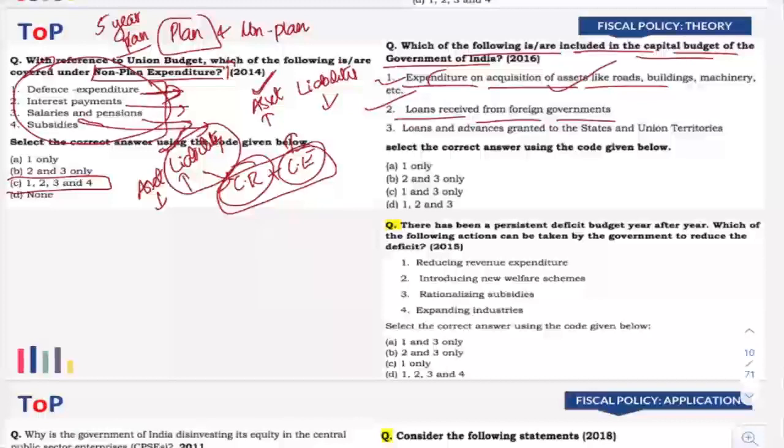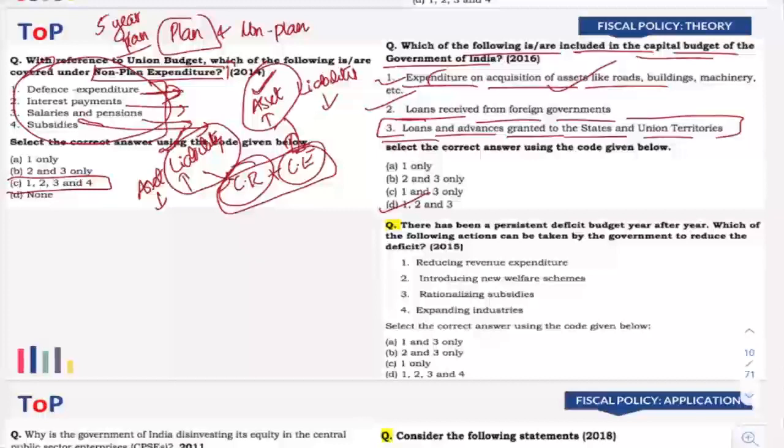Now in the third statement, loans and advances granted to the states and union territories. When it comes to loans and advances, you have to understand that government is spending, right? But loan given by the government is an asset for the government, right? Because whenever we are borrowing, our liability increases. Whenever we are lending, our asset is increasing. As a result, here asset increase. So it is an example of capital expenditure. So answer is 1, 2, and 3.